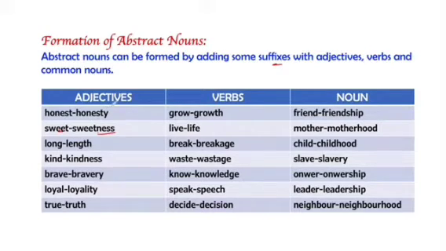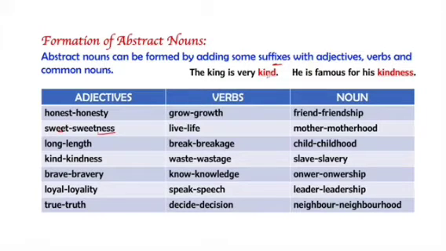So I am mentioning one example here, like the king is very kind. Here kind is an adjective. How? Because adjectives are those words which modify a noun. Kind is telling the quality of the king, that the king is very kind. So it is an adjective. But when we write kind as an abstract noun like kindness, we write in this way: he is famous for his kindness. So this is also telling the quality, because in this sentence, he, who is a person, is in the state of being kind.